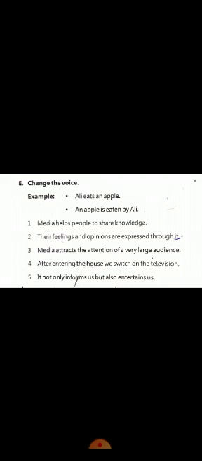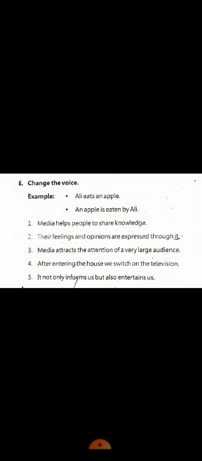Then sentence number 3 is, media attracts the attention of a very large audience. In this sentence, media is subject, attracts is verb, and the attention of a very large audience is our object. Next comes number 4, after entering the house. This is a time phrase, that is, when: after entering the house. Then begins your actual sentence or main clause, that is, we switch on the television. So here our subject is we, verb is switch on, and the television is our object.